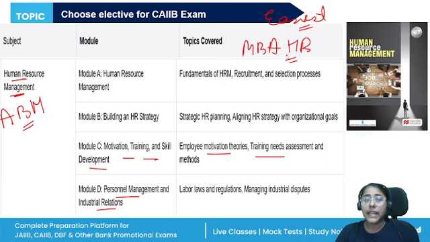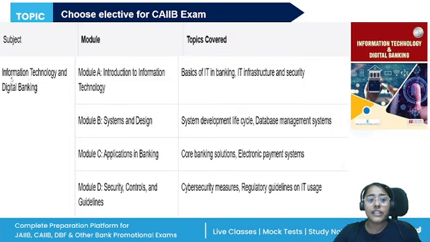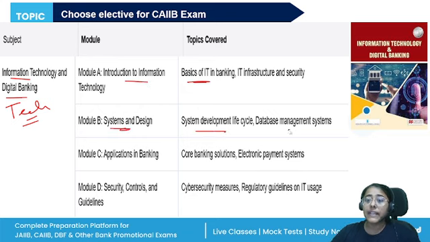Then the third paper is information technology and banking. This is for the tech-savvy people who have experience in computer systems. If you have interest in information technology, then you can go for this paper. Again, four modules are here. Module A is the basics of IT and banking, so introduction to IT. Module B is systems and design. You will study about the system development life cycle, database management systems.